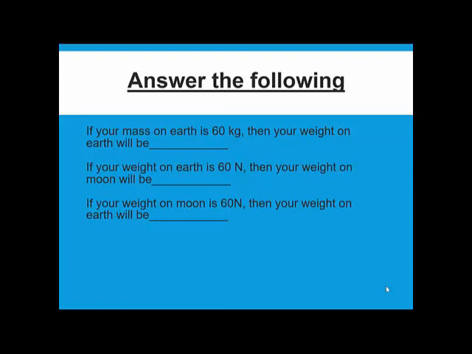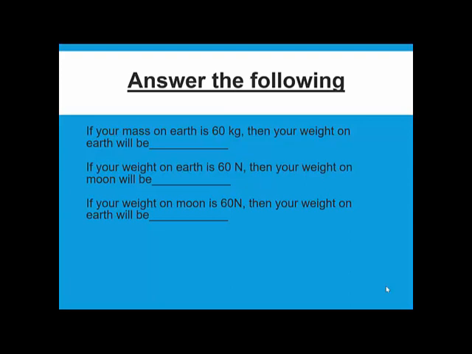If your mass on the earth is 60 kgs, then your weight on the earth will be 600 newtons. Remember that whatever is your mass on the earth, you have to multiply it with 9.8, or you can multiply it with 10, and that many newtons will be your weight on the earth, isn't it? So suppose your mass on the earth is 50, what is your weight on the earth? 500 newtons. Exactly.